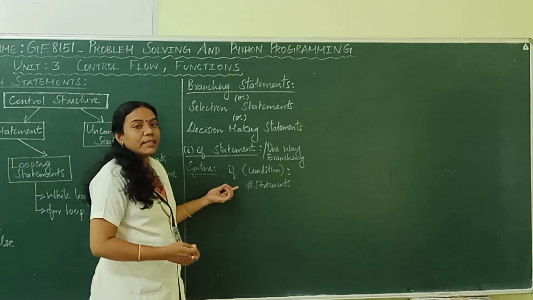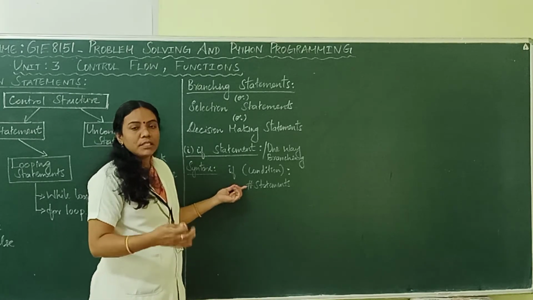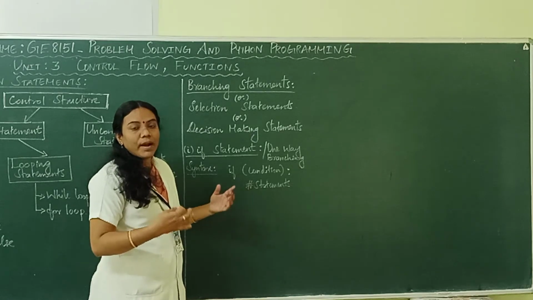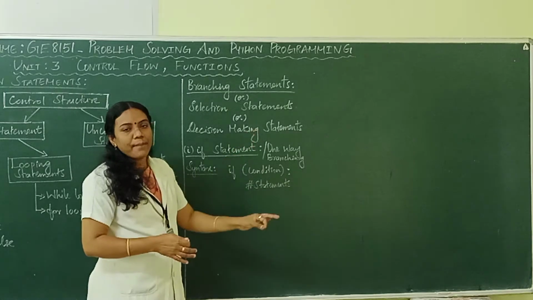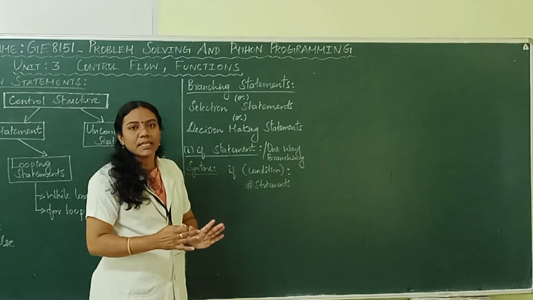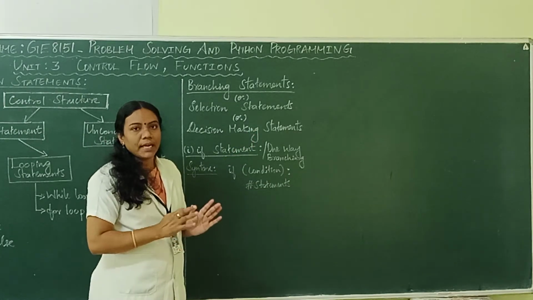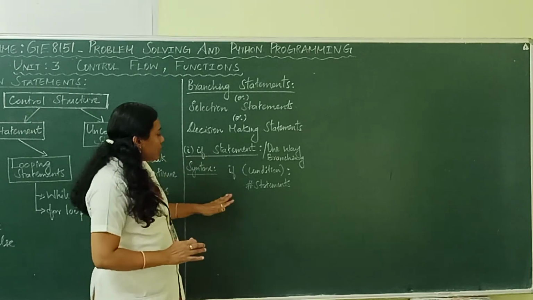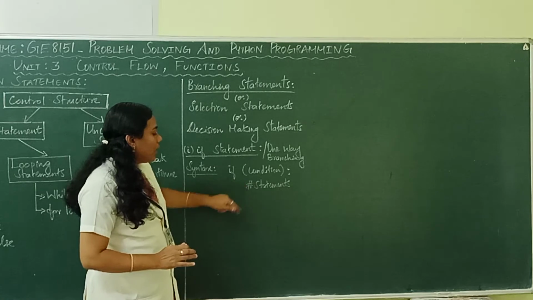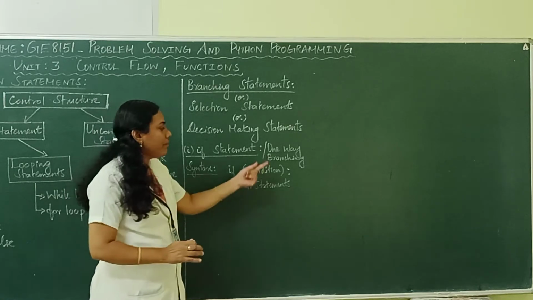Here you need to provide the indented space. So what is meant by indentation space? Providing a tab space. From your keyboard, if you press the tab once, it is represented as an indented space. You can enter one tab or 4 spaces. So this is the syntax for simple if or one-way branching.